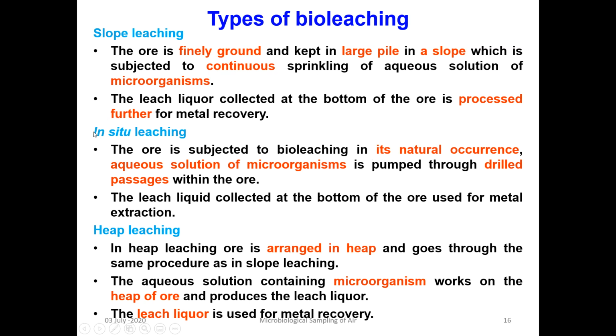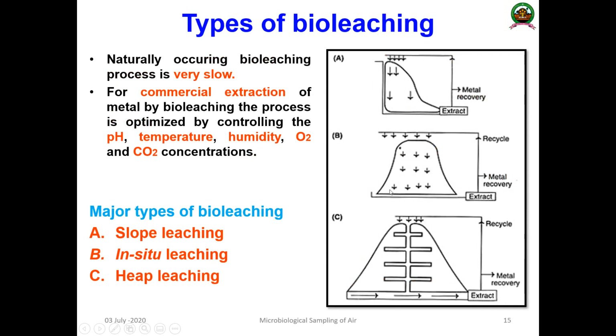The second one is in situ leaching. This is the major approach where the ore is subjected to bioleaching in its natural occurrence. The aqueous solution of microorganisms is pumped through drilled passages within the ore. Here you can see something like a heap, and the aqueous solution is sprayed through the drill-like structure.